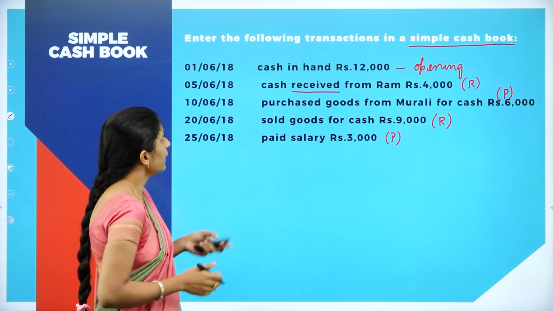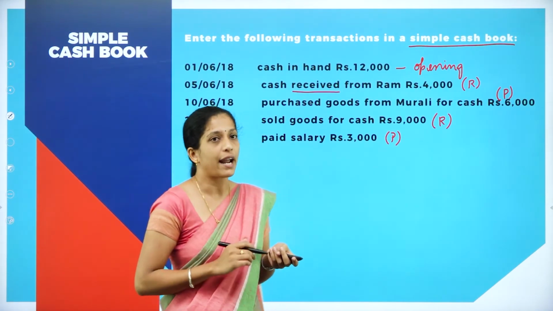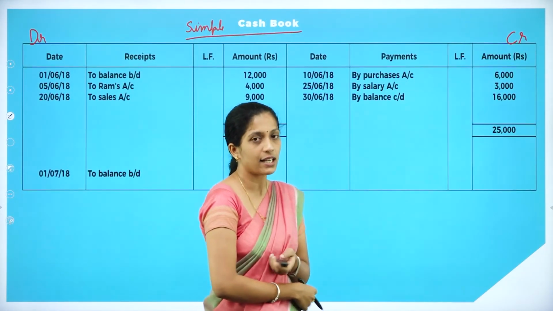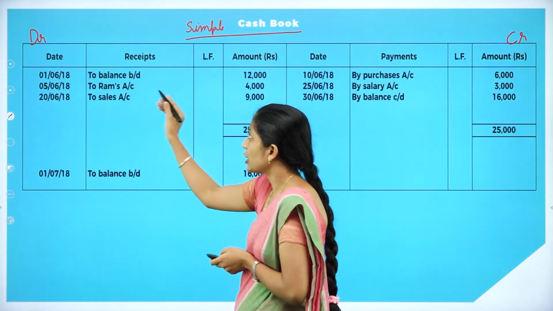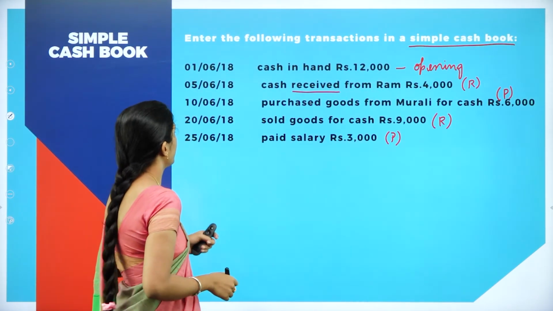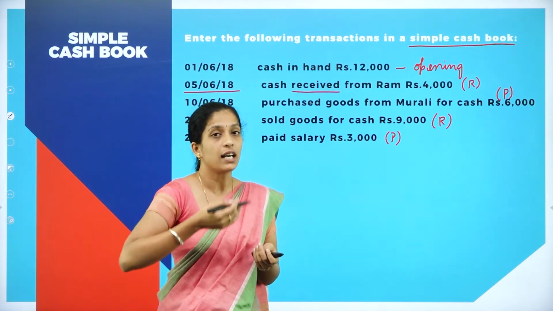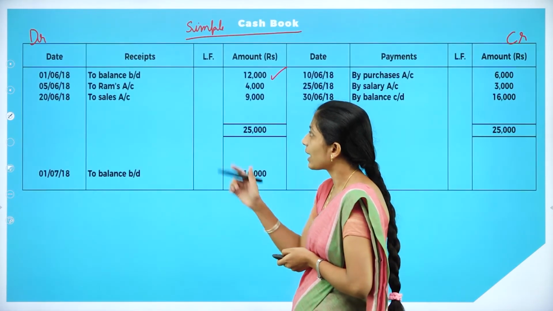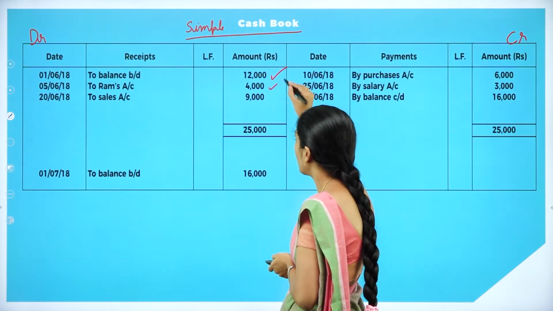Now go through the question. Cash in hand rupees 12,000. So what do you mean by that? Opening cash in hand. So how do we record? 1/6/2018. So always it will be recorded on the debit side. So 1/6/2018 to balance brought down 12,000. Moving on to the next transaction, that is 5/6/2018, cash received from Ram. So it is a receipt. So we have to record it in the debit side as what? So we'll record the date 5/6/2018, to Ram's account, and the amount is how much?